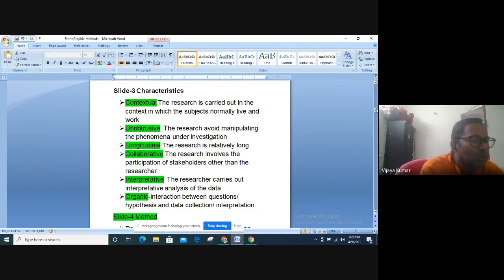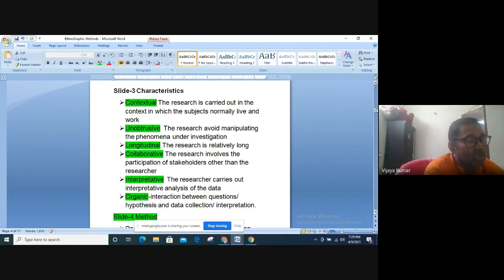Thirdly, is your research longitudinal? What do you mean by longitudinal? It means you cannot arrive at a conclusion based on observing 2 or 3 people, right? If you're doing language studies, tribal community, or if I am talking about political unrest in Sri Lanka, I can't interview 2 or 3 people and write a whole thesis on the political strife in Sri Lanka. I'm just giving you an example.